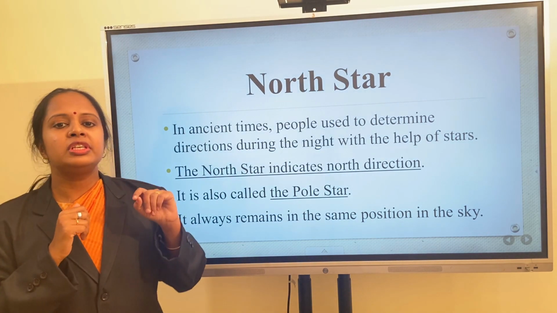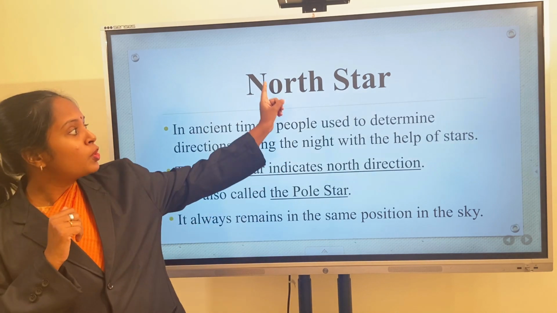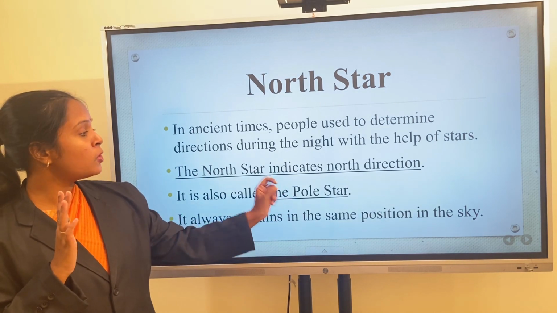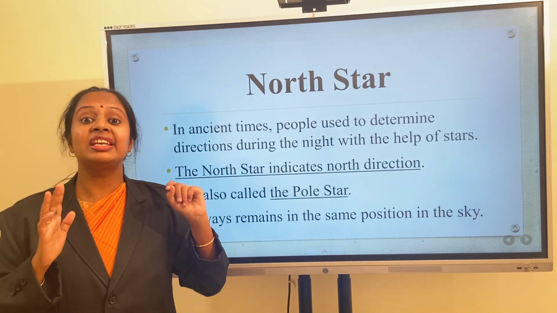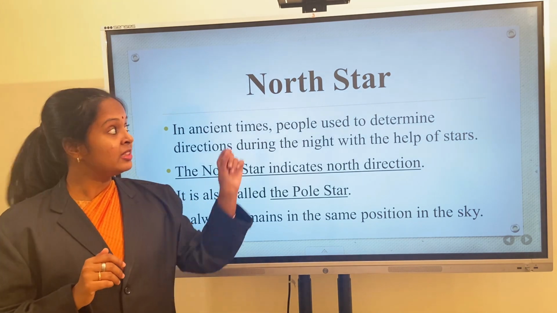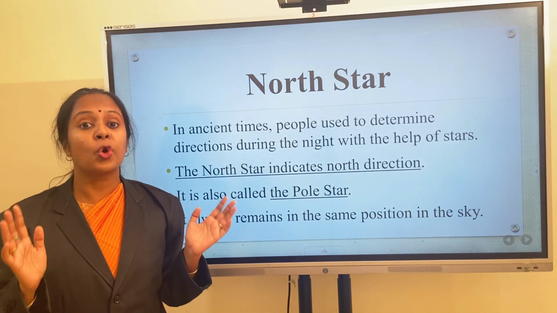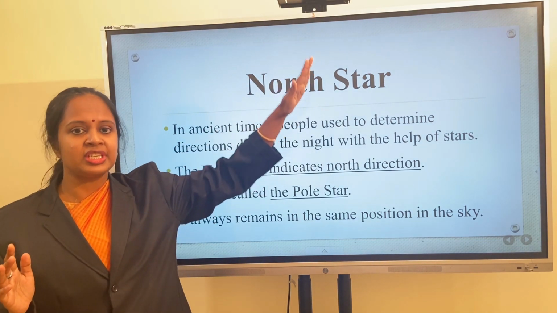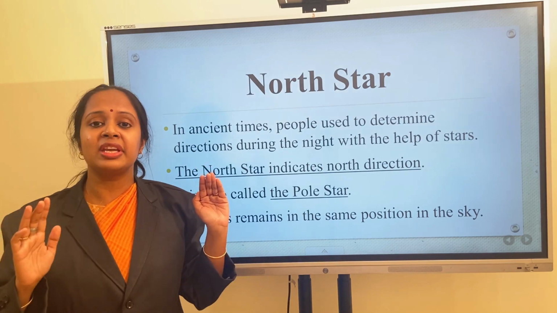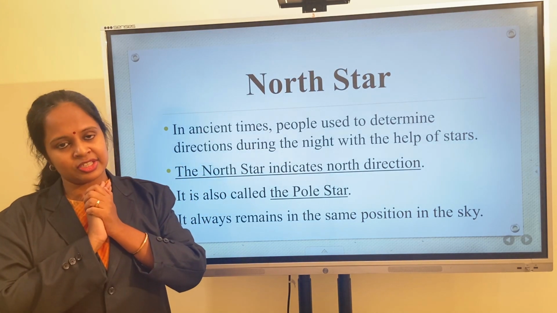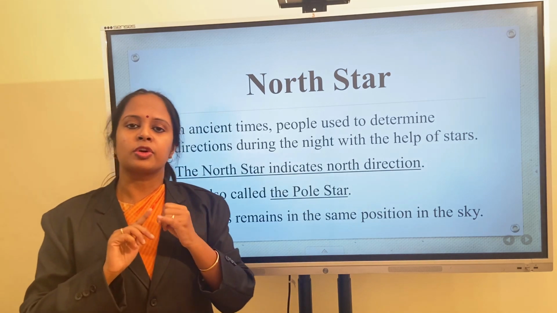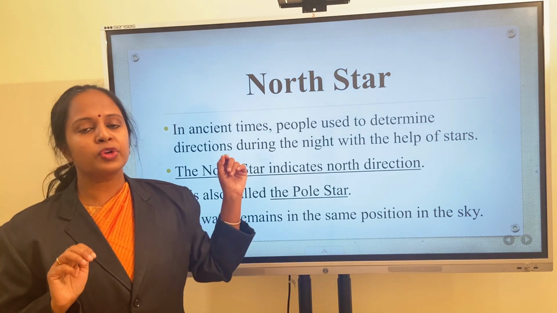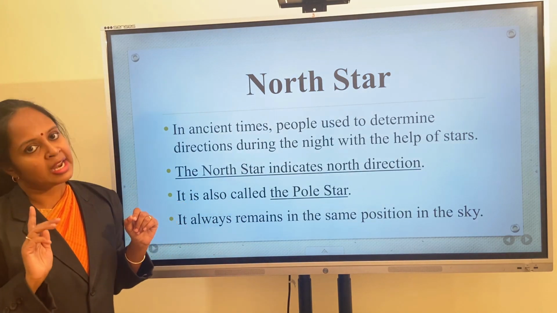So now we are going to learn about North Star. North Star is also known as Pole Star, and this North Star indicates north direction. It always remains in the same position in the sky. The North Star remains in the same position in the sky. So North Star is also known as Pole Star. It indicates north direction. Okay.